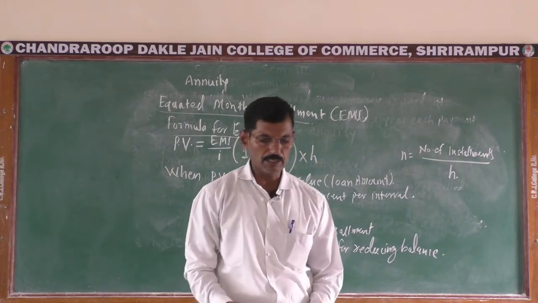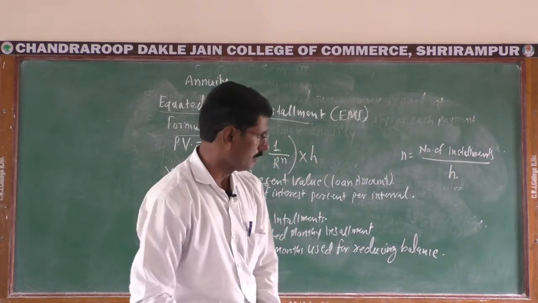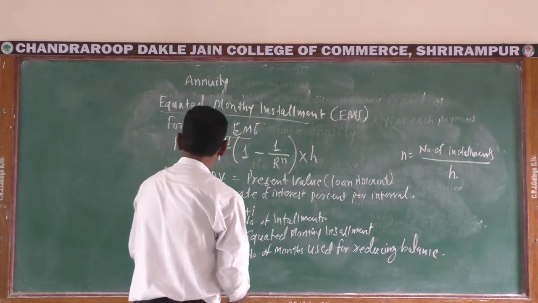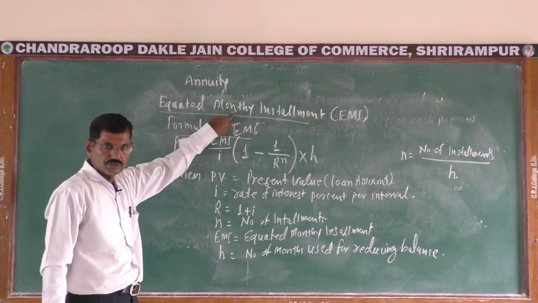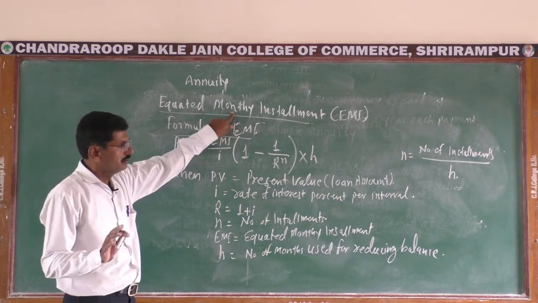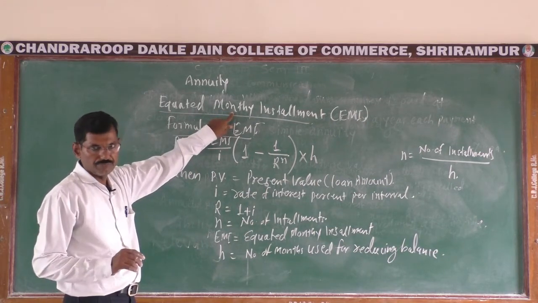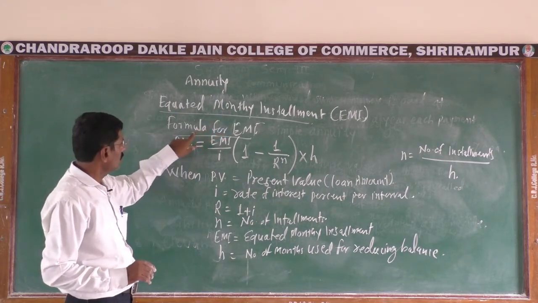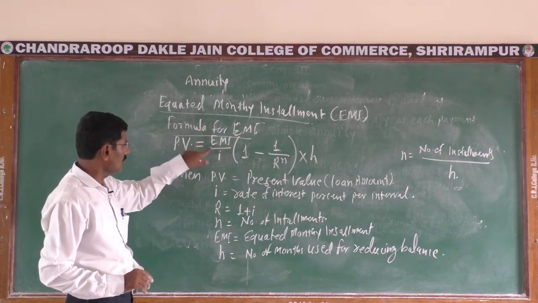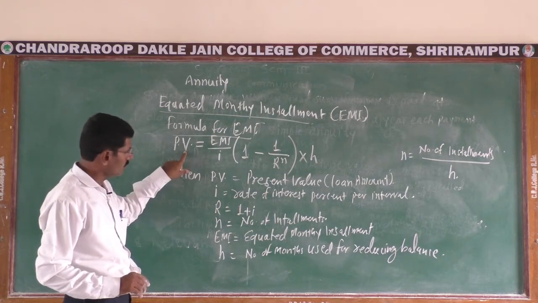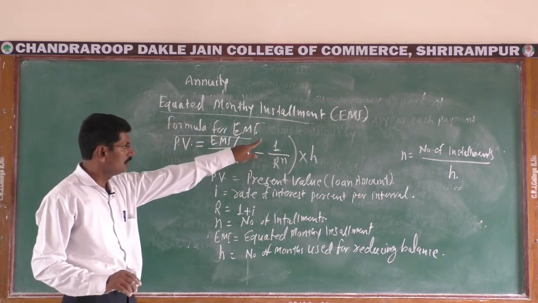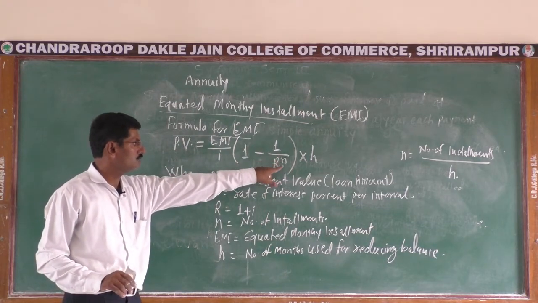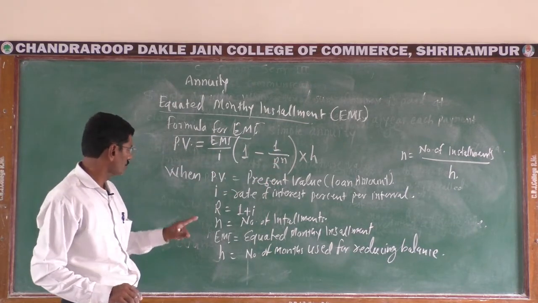For the formula purpose, see here, EMI, that is equated monthly installment. EMI is a type of annuity. Okay, formula for calculation of EMI: present value, that is PV, is equal to EMI upon I into bracket 1 minus 1 upon R raised to n into h.